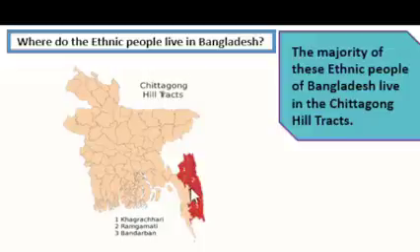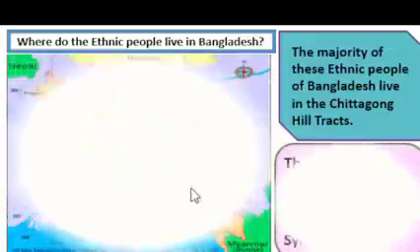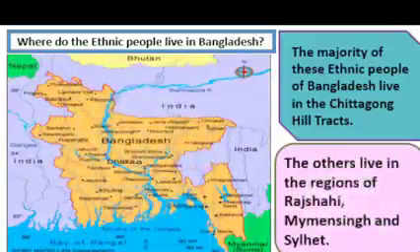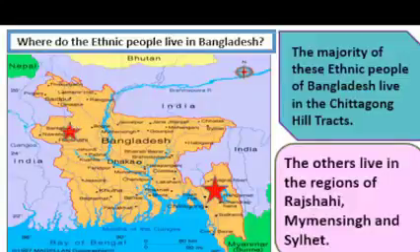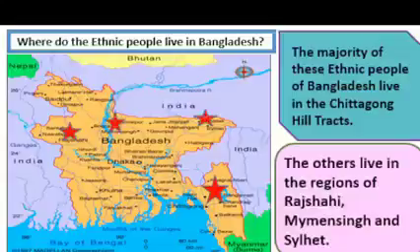These three areas are known as the Chittagong hill tracts, and there these ethnic people belong. And the other ethnic people live in different parts of the country, like you can see that the others live in Rajshahi, and they also live in Mymensingh and Sylhet. So these are the parts where these ethnic people live. I hope that you could definitely find out the answer properly.